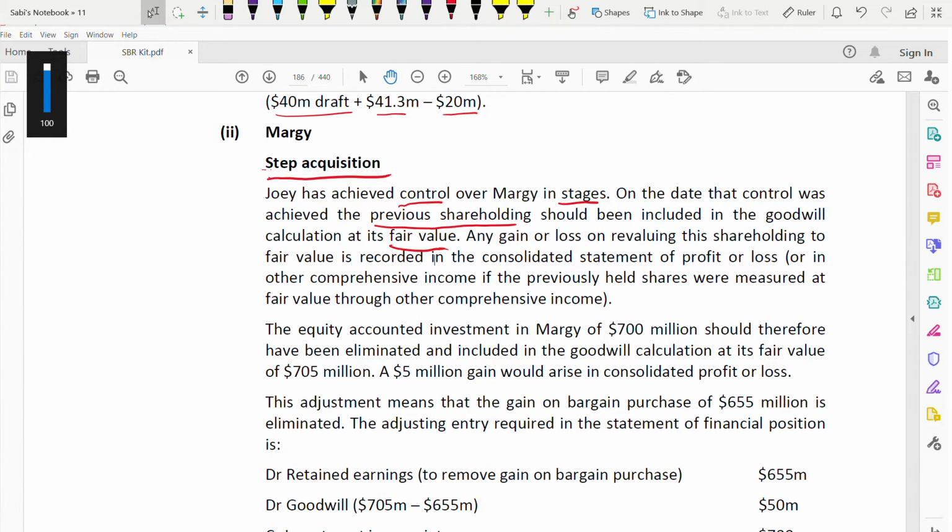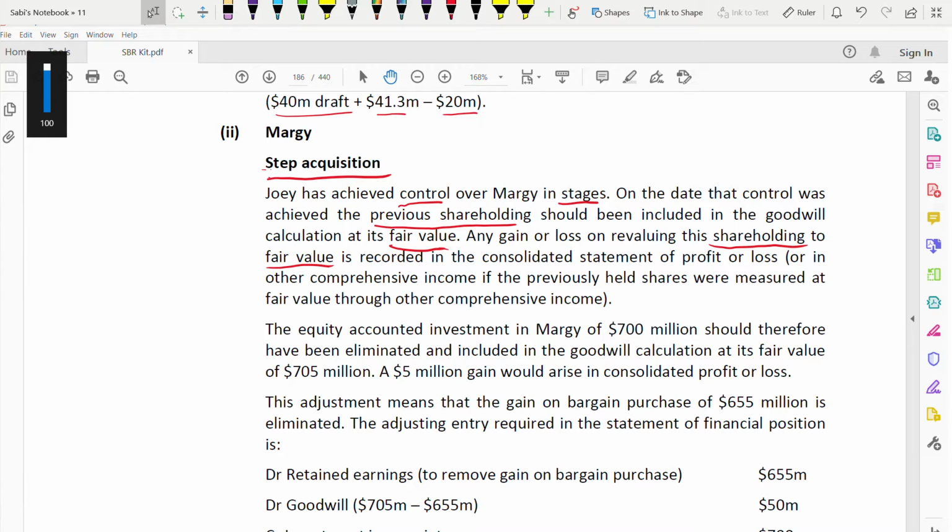Any gain or loss from revaluing this shareholding to fair value is recorded in consolidated profit or loss. Where does the gain or loss relating to that revaluation go? Which shareholding? The 30%. Remember the 30% you had initially. There will be a fair value to it on that date when you have taken the other 40%.